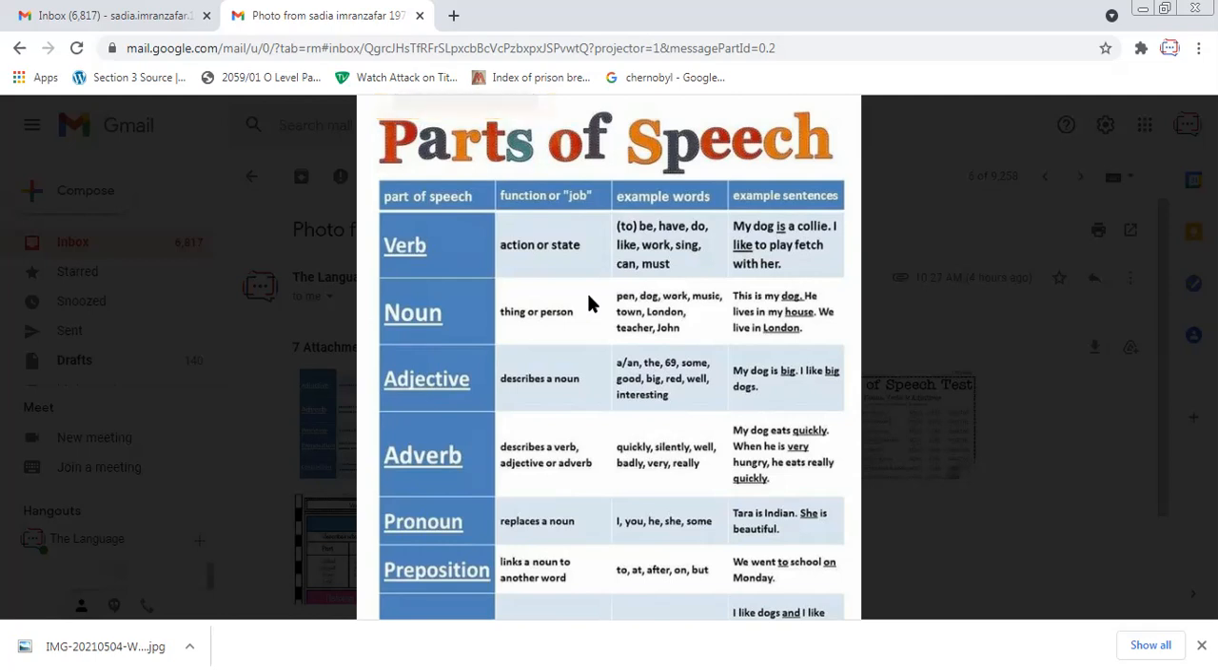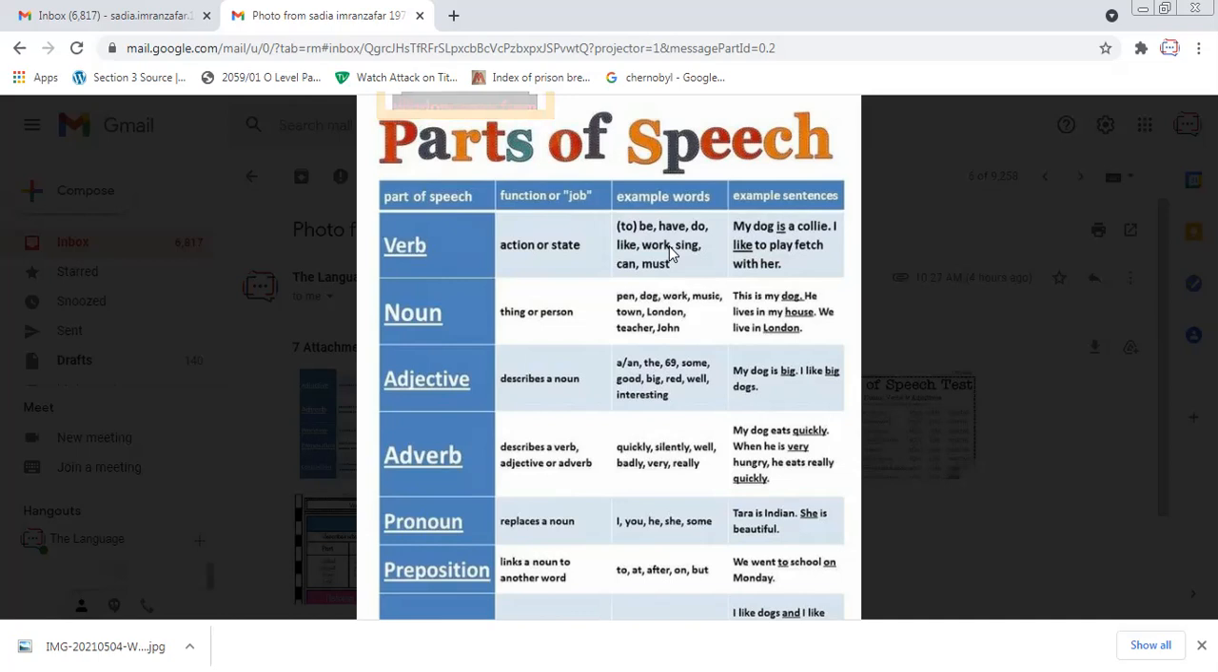Verb, there are three types of verbs: linking verbs, helping verbs, and main verbs. There are three types of verbs. Main verbs, linking verbs, and what are the other verbs? Linking verbs, main verbs, and helping verbs.